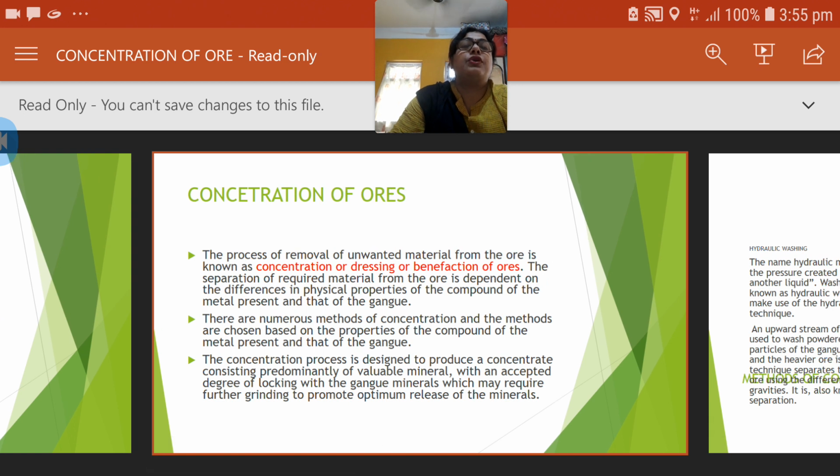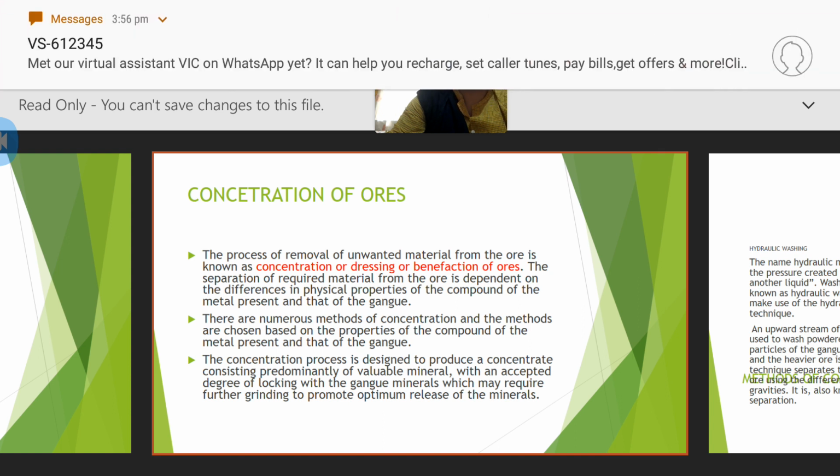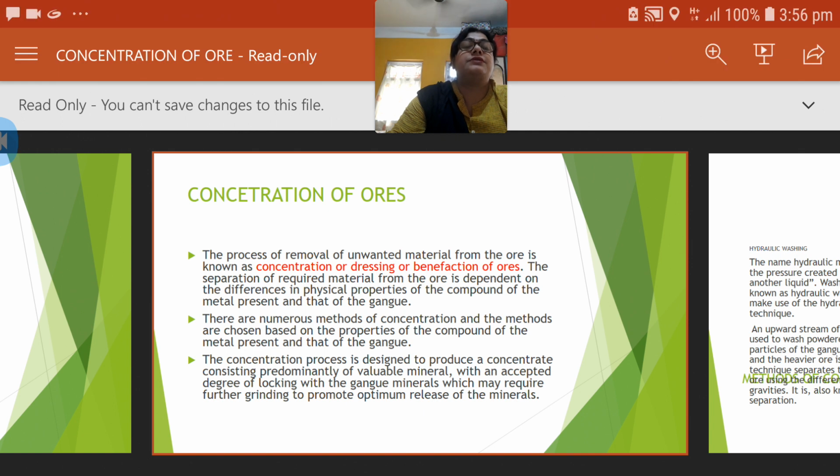The separation of the required material of the ore is actually dependent on the physical properties of the compound, that is of the metallic ore, and also on the properties of the gangue. So there are numerous methods of concentration of ore and they are chosen based on the properties of the metallic ore as well as the gangue.